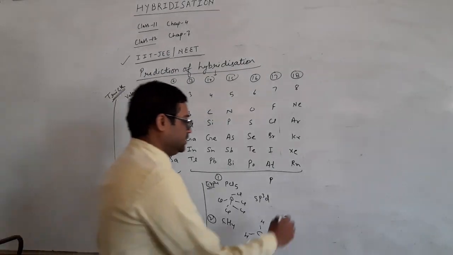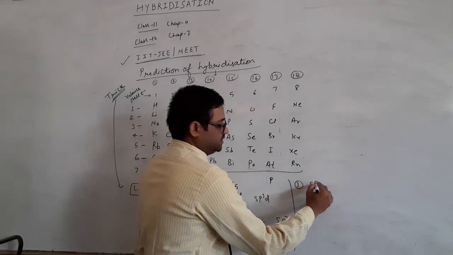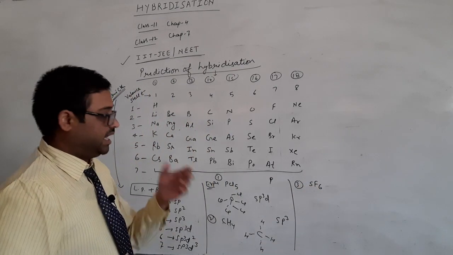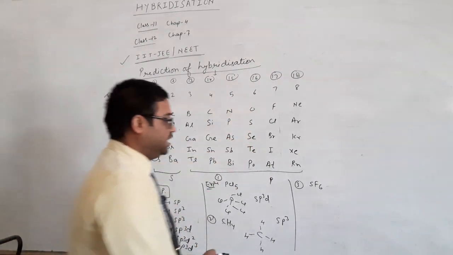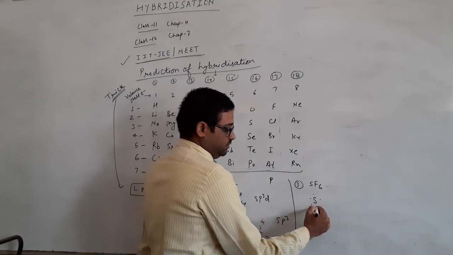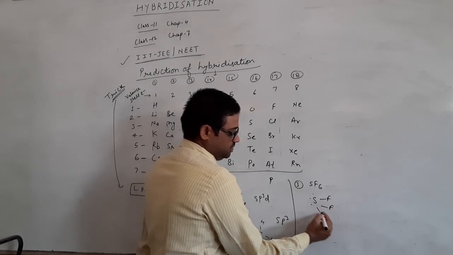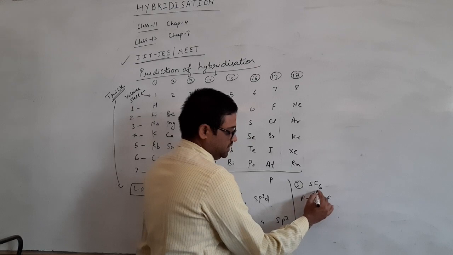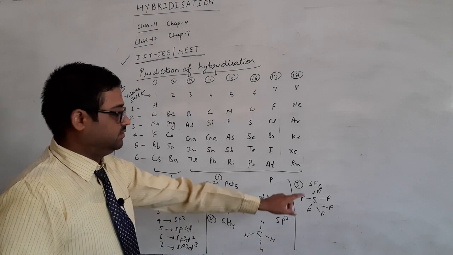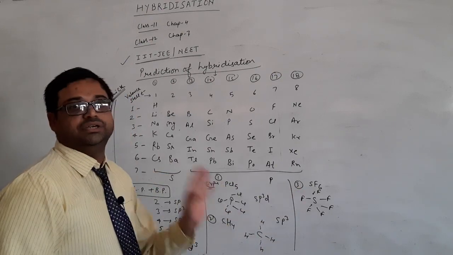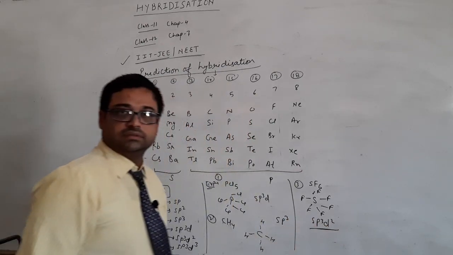Now we are talking about the third example, that is SF6. Sulfur has how many electrons? 6 electrons. So I will draw 6: 1, 2, 3, 4, 5, 6. And how many fluorines? 6 fluorines are there. So I will attach these fluorines with single bonds, and simply count the bonds. How many bonds are there? 6: 1, 2, 3, 4, 5, 6. 6 means sp3d2, so the hybridization will be sp3d2. Clear? I think it is clear to you.